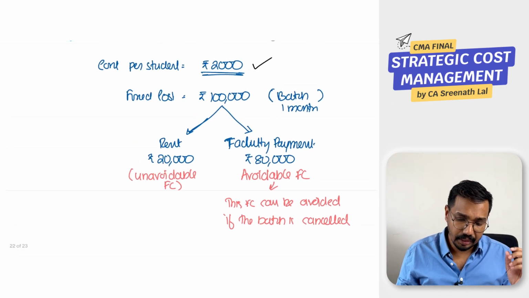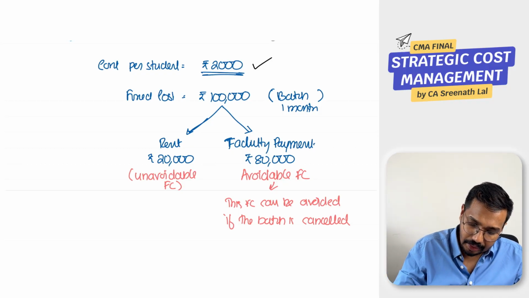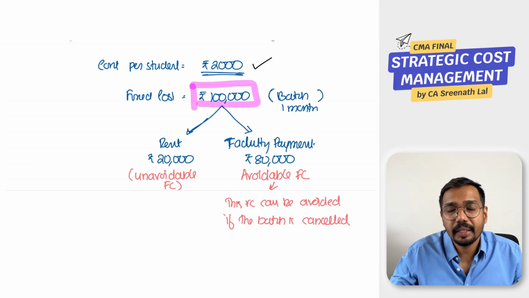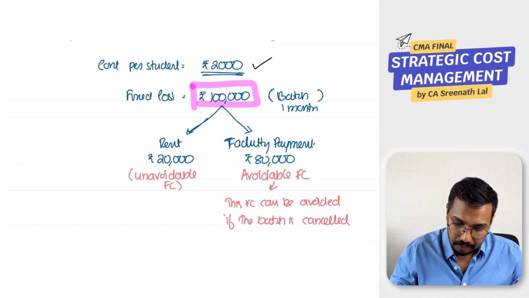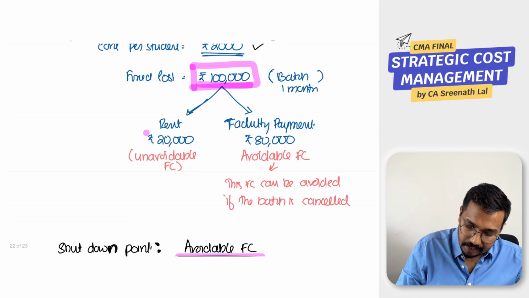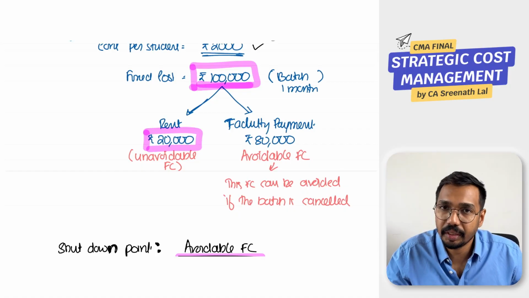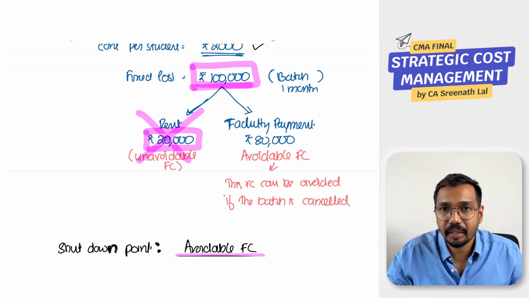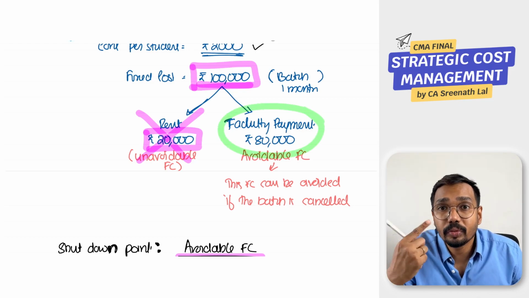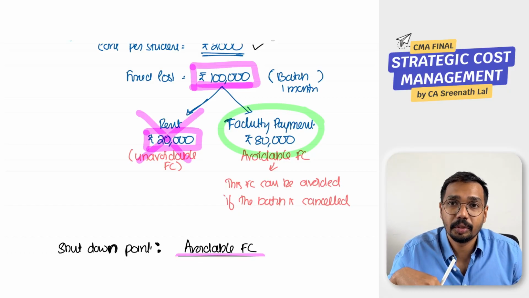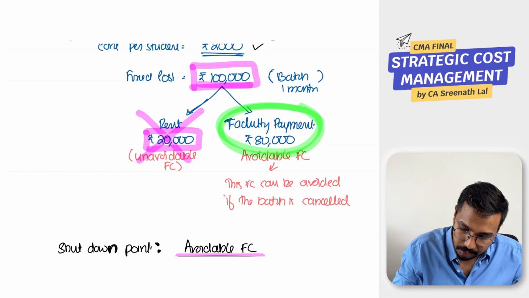Got it? I will tell you one easy method to remember this formula, how this formula is working. We know the break even point, right? Break even point is equal to fixed cost divided by contribution per unit. But in this fixed cost, rent is unavoidable, which means whatever decision you make, anyway you have to pay your rent of 20,000. So you don't have to bother about rent because it is unavoidable. You have to worry only about the faculty payment, which is the avoidable fixed cost. This can be avoided if you are canceling the class, right?